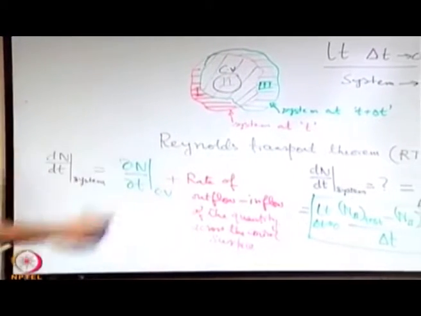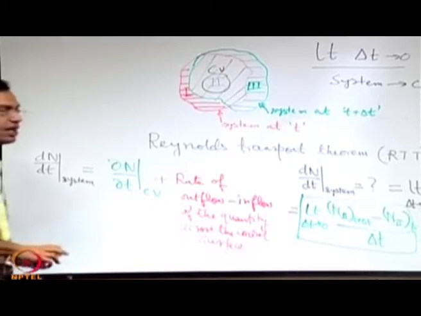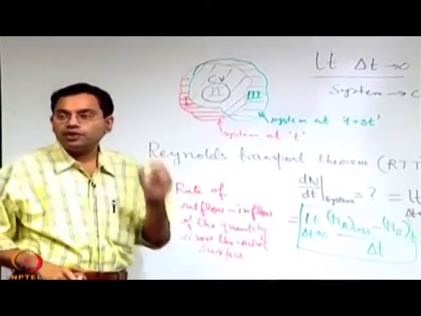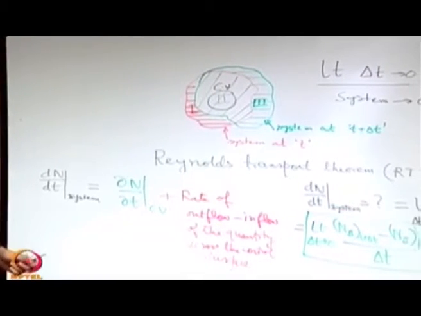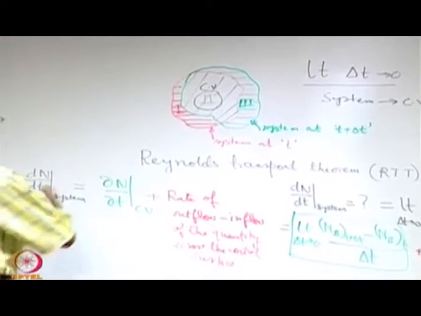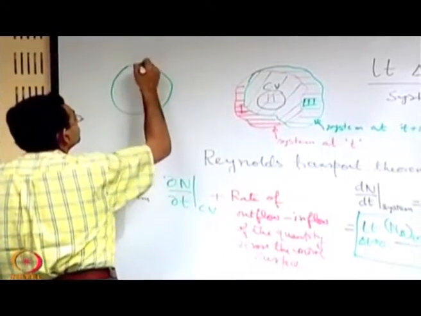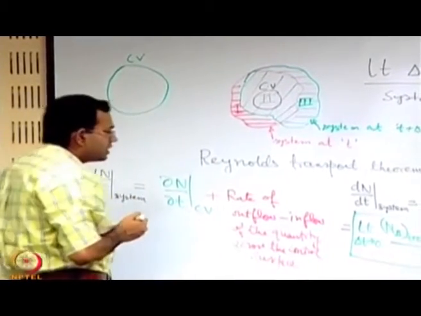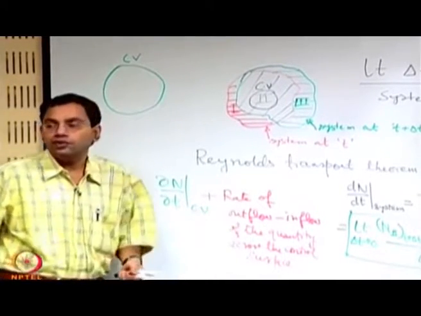To do that, what we will keep in mind is that we have already defined that small n is the capital N per unit mass. Now let us say that there is a boundary located on the control volume. Let us draw the control volume separately. Let us say that this is a control volume, and we are interested to develop a mathematical expression for the rate of outflow of the quantity.